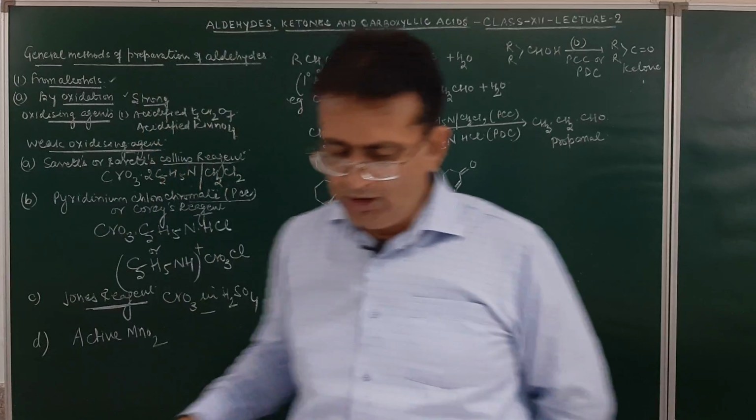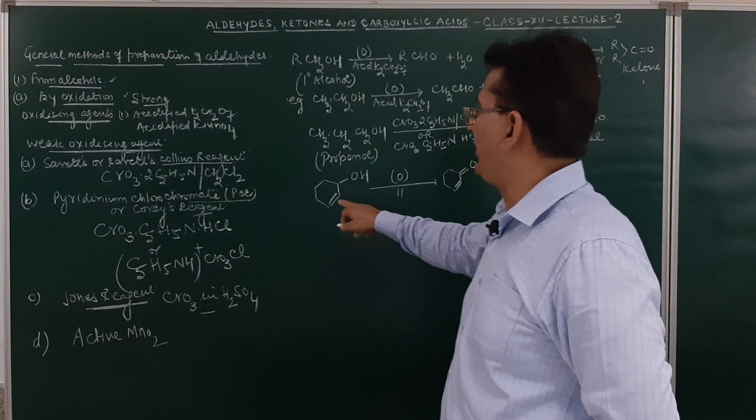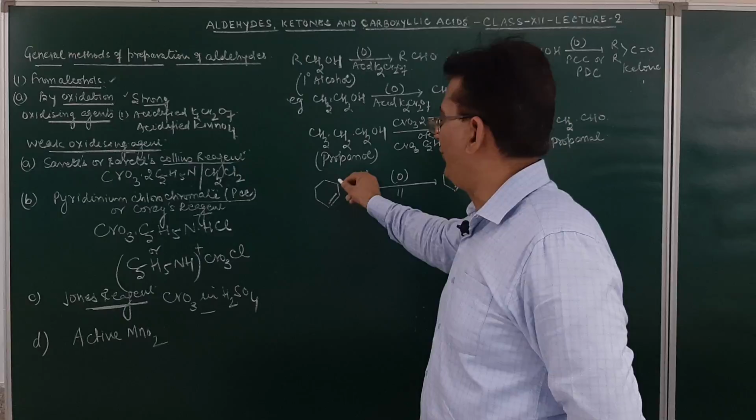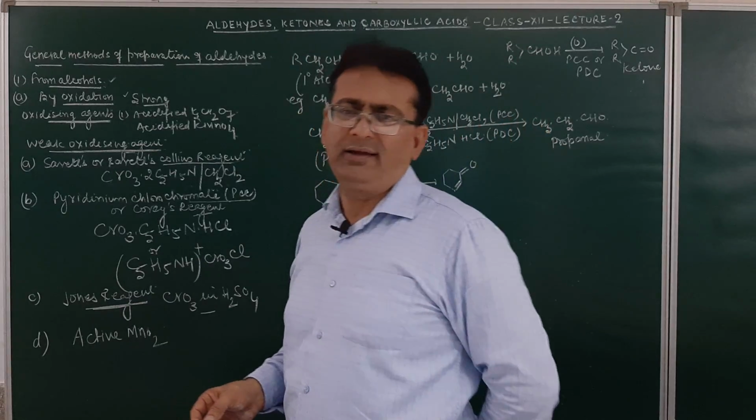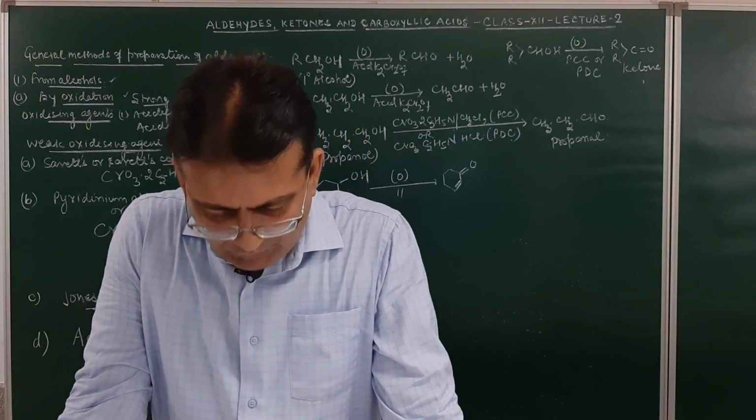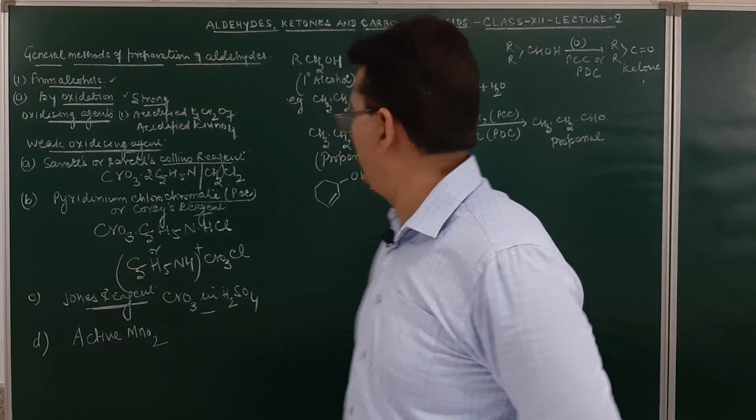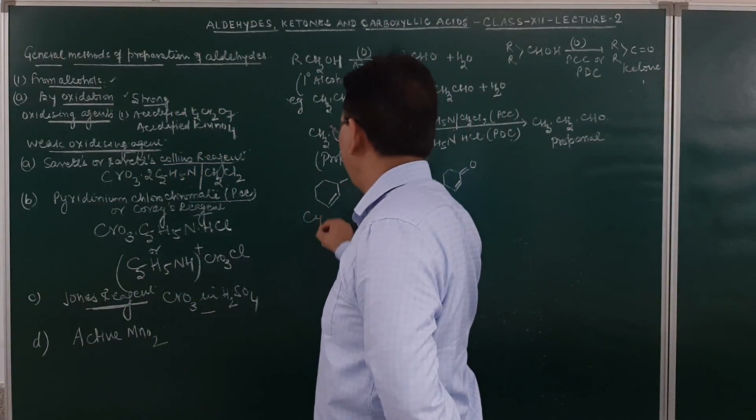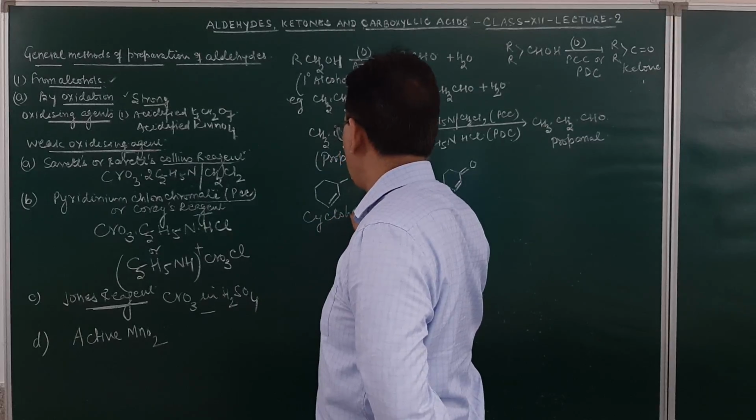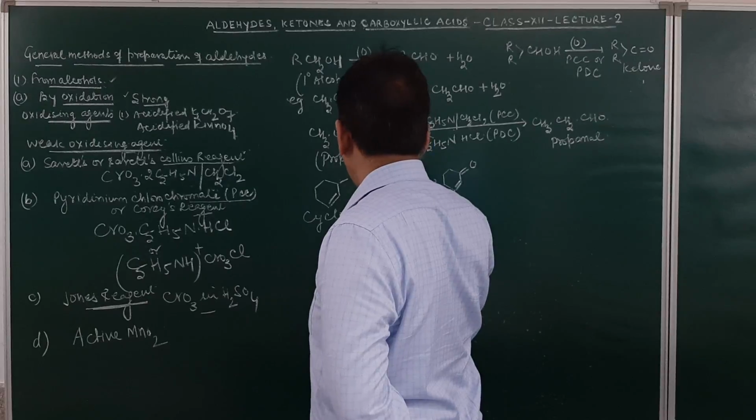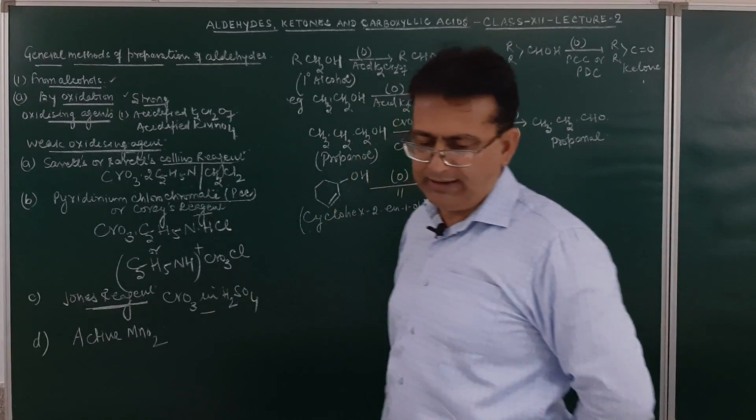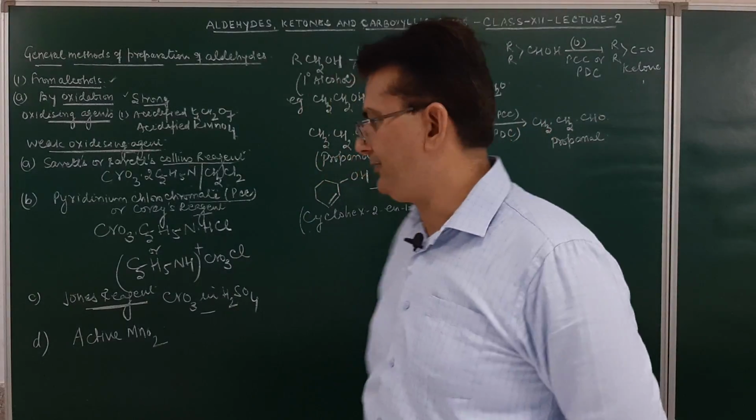Am I clear? What was the name of this compound? This is cyclohex-2-en-1-ol. So the cyclohex-2-en-1-ol will be oxidized to a ketonic group over here. So this compound is cyclohex-2-en-1-ol. It does not affect the multiple linkage.